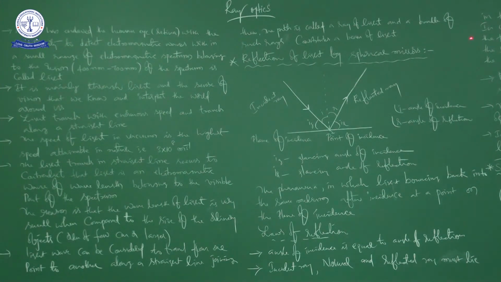Next, in case of curved surfaces. I already told you the heading is reflection of light by spherical mirrors, but we also need to understand this plane of incidence, which is like a plane mirror. Now we are going to see curved surfaces. In case of curved surfaces, the normal is to be taken as the normal to the tangent drawn at the point, that is, the normal is along the radius, the line joining the center of curvature of the mirror to the point of incidence.